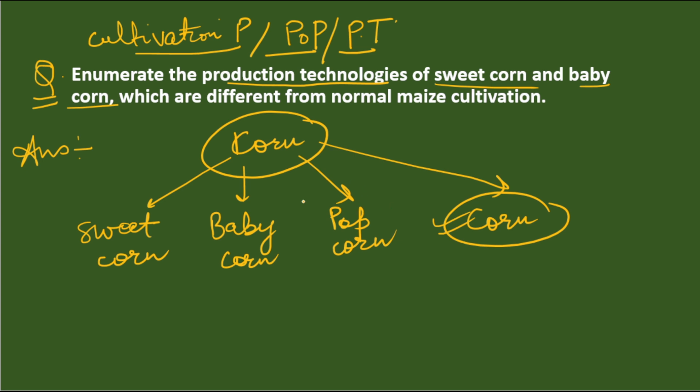Popcorn is generally used for making pop. Baby corn, you will see, is a small type of corn. Sweet corn is different. So these are the kinds of corn, and today we have to discuss the production technology of sweet corn and baby corn. So let's see how we approach this answer.